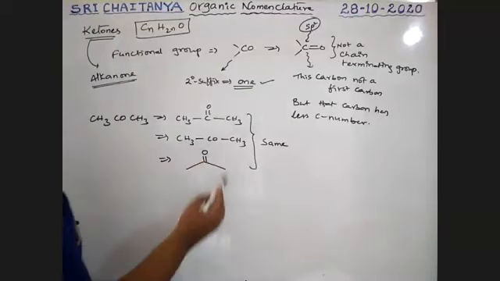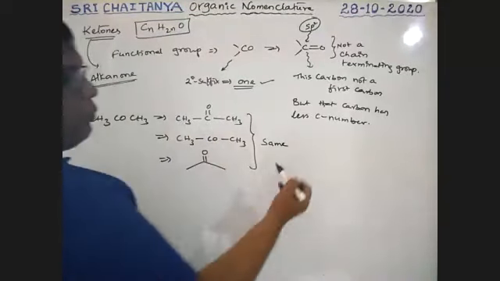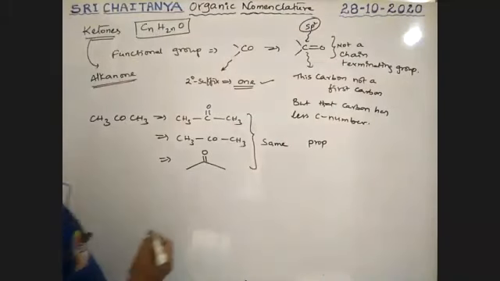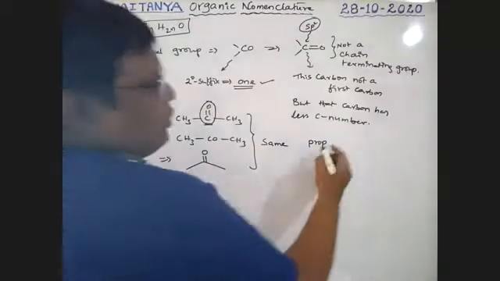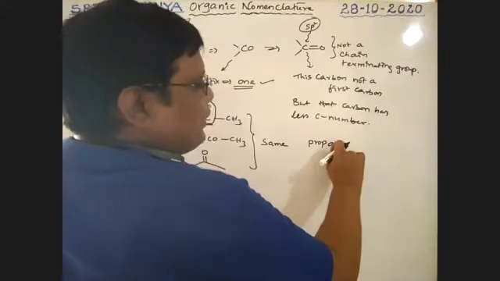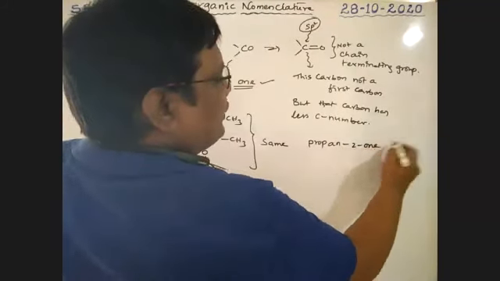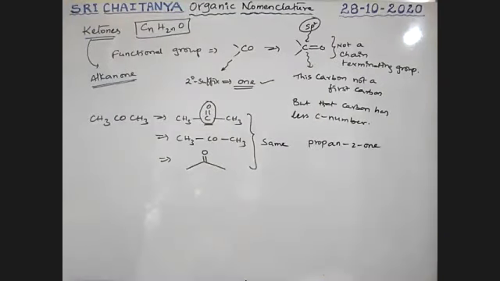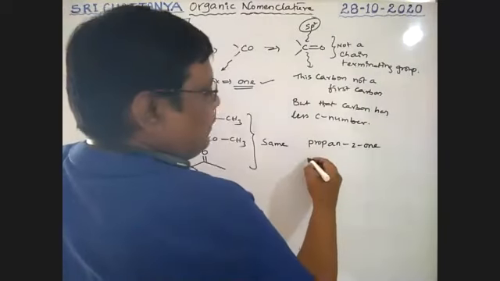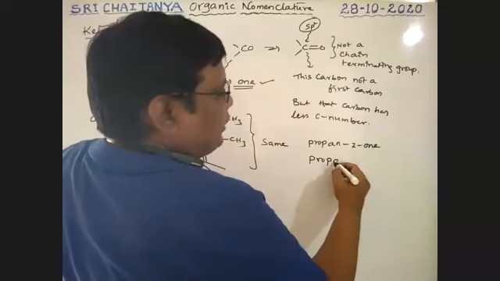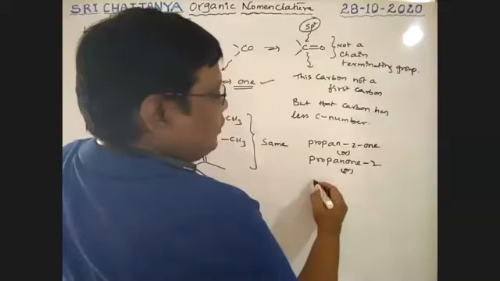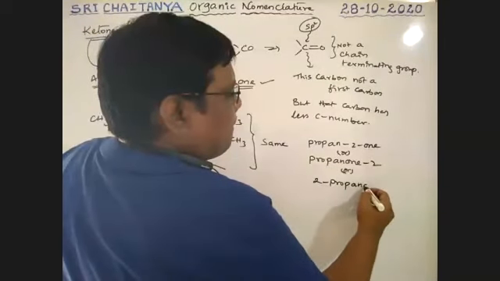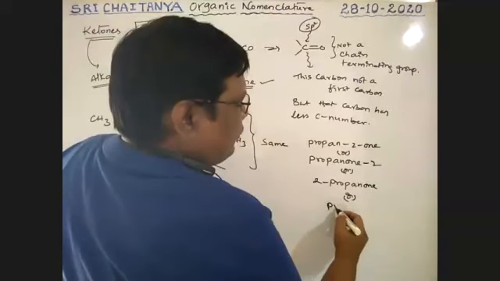So, its name, see here, first, second, third, pro. At second carbon, C double bond O is there. Therefore, propane, E is replaced with ONE, that is propan-2-one. At second, that means the position of that C double bond O should be mentioned. So propanone, propan-2-one, or 2-propanone, or simply propanone.